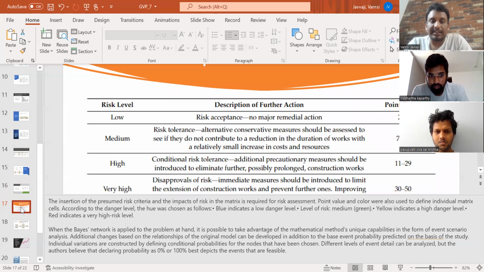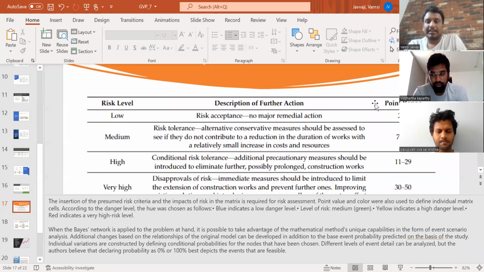And the risk levels are low, medium, high, and very high. If it is low, the risk acceptance: no major credible action is needed. If it is medium, based on the risk, we can take action and decide the point range. If it is low, from 2 to 6. If it is medium, the risk tolerance we can avoid. If it's high, we have to take action immediately. Based on that, we can arrange the point range.